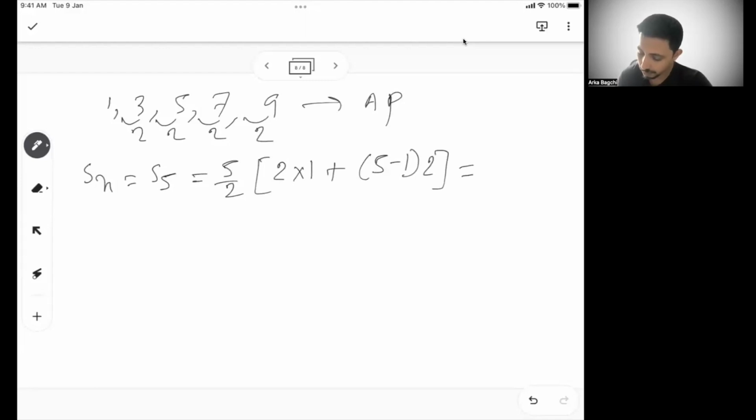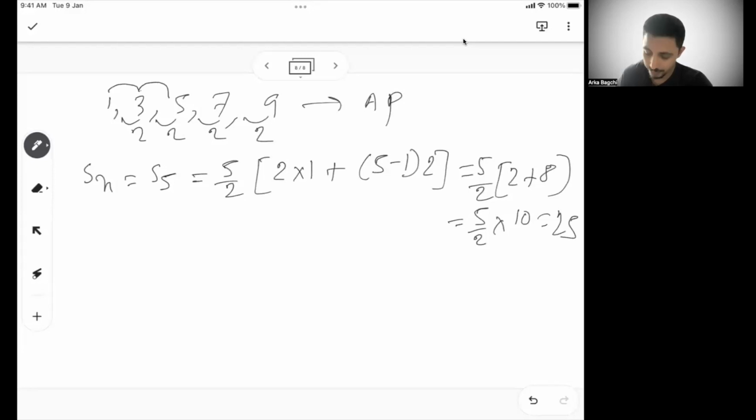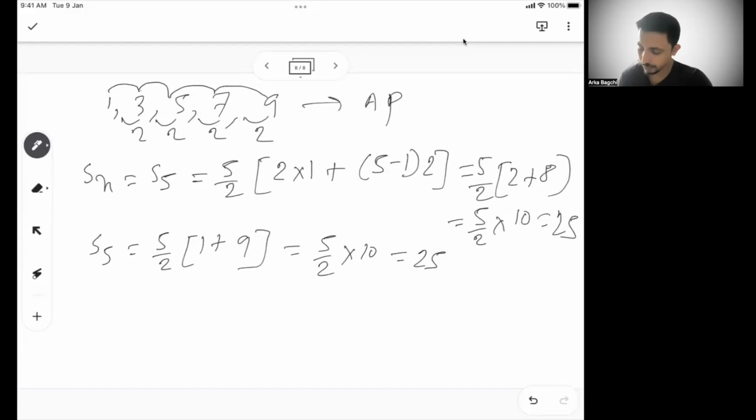So this is 5 by 2, 2 plus 8, 10. So 5 by 2 into 10, or 25. If you do 1 plus 3, 4, 4 plus 5, 9, 9 plus 7, 16, 16 plus 9, 25. The other way also we can do: S5 is 5 by 2, the first term plus the last term, so 5 by 2 into 10, which is 25. So both ways you get the same answer.